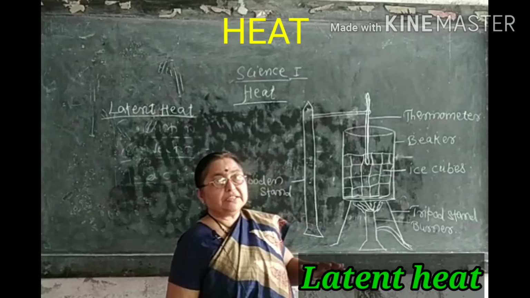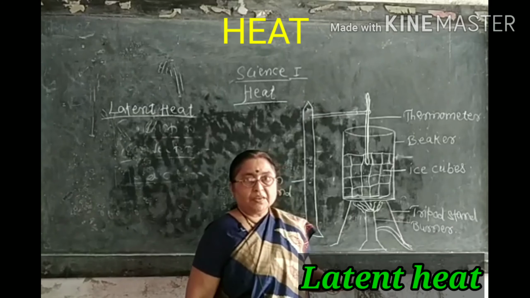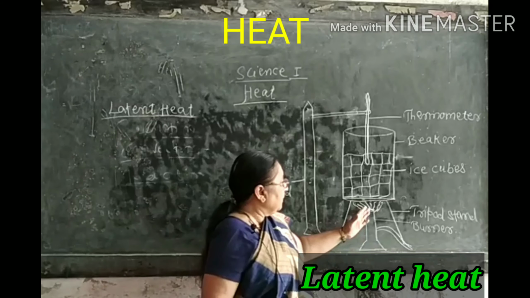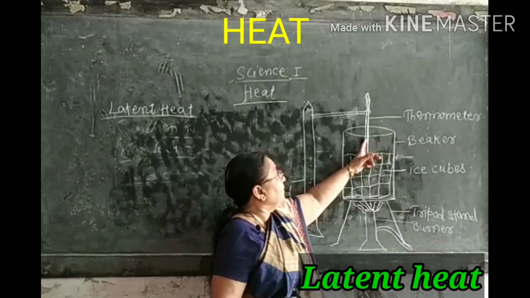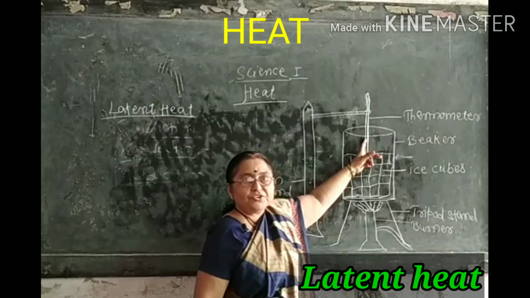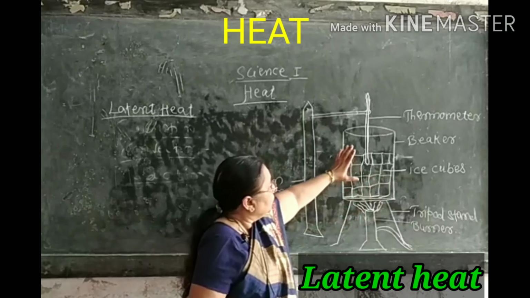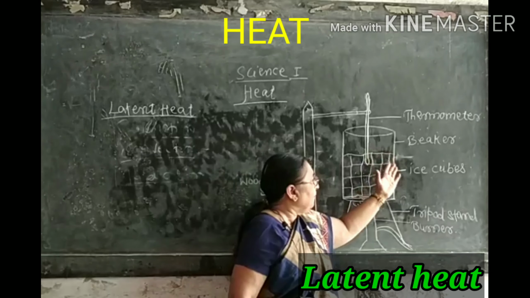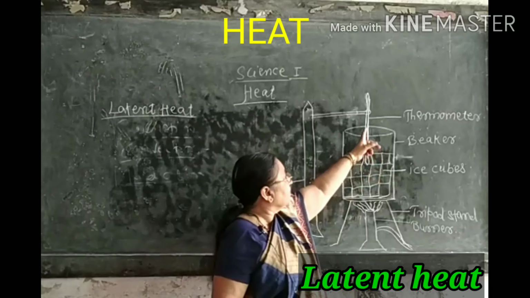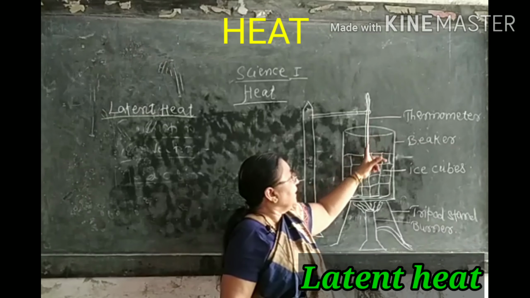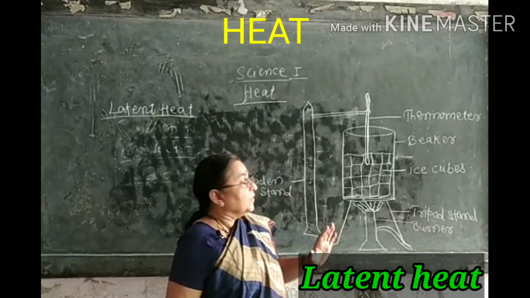When we start heating the ice, gradually the ice starts to melt. But one thing is strange there. We know when a substance is heated, the temperature must increase. But here it doesn't happen. Though the ice starts to melt due to the heating, the temperature in the thermometer doesn't change. It remains steady at 0. Till the total complete melting of the ice, the reading in the thermometer remains constant, that is 0.